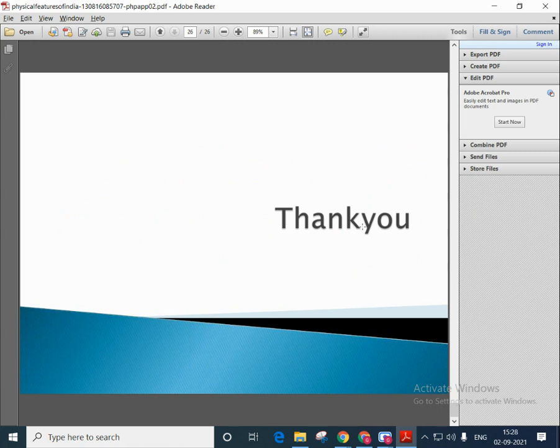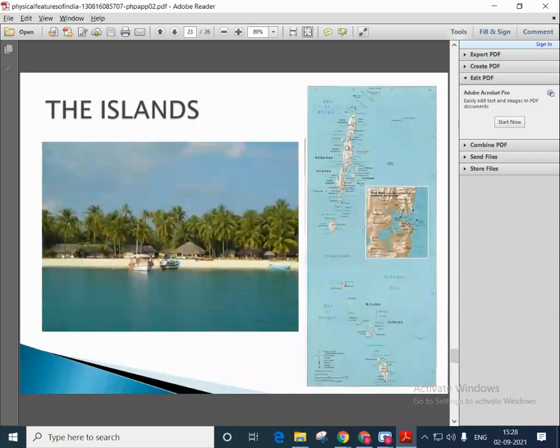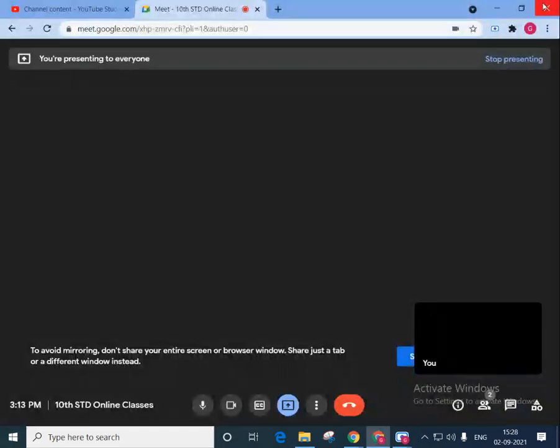Okay, children, this was all about my country and its landscape. Today we have seen the six physical divisions of India. In the next class, we will learn more about our states, their capitals, and our union territories and their capitals. So, we stop here. Read the lesson and understand. Any doubts you can ask in the next session.